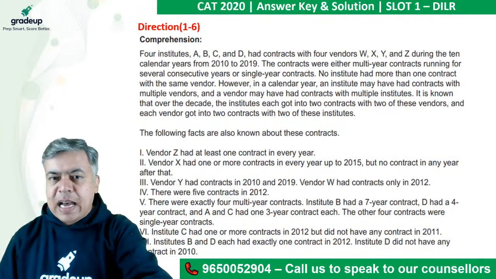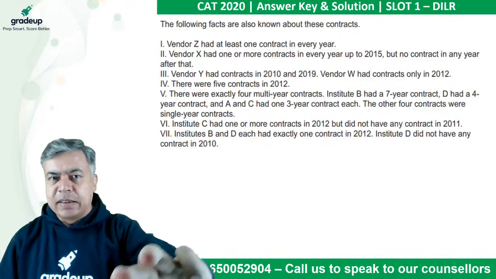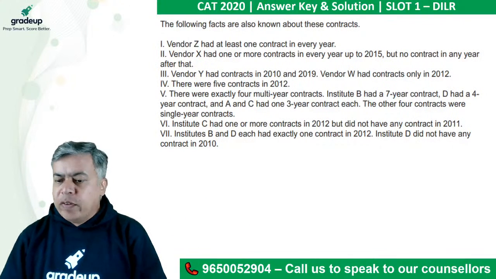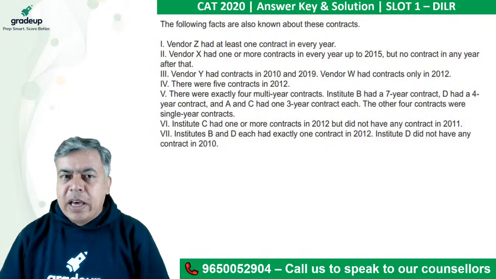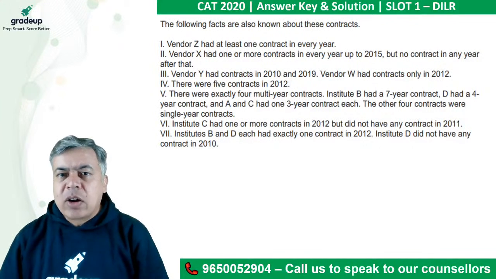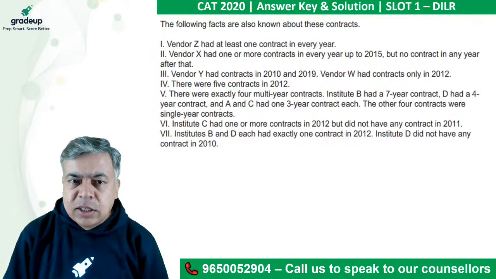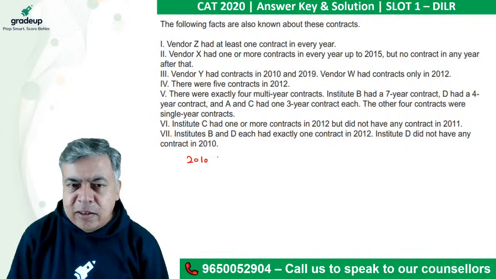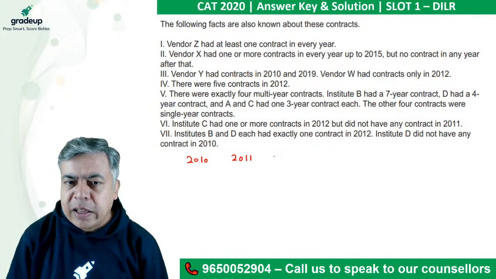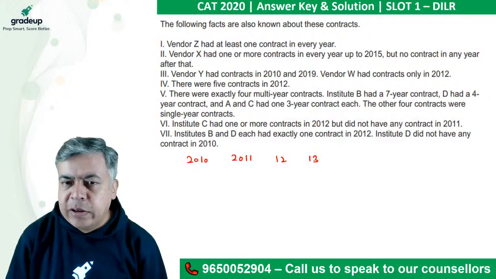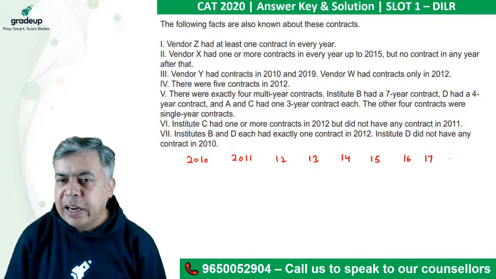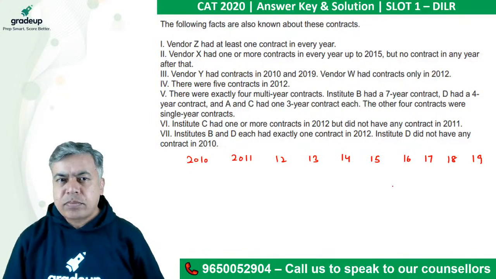I have taken these facts on the next screen, so here we will solve this. Now, the following facts are also known about these contracts. So let's see, the years were from 2010, 11, 12, 13, 14, 15, 16, 17, 18 and 19. So these were the 10 years.